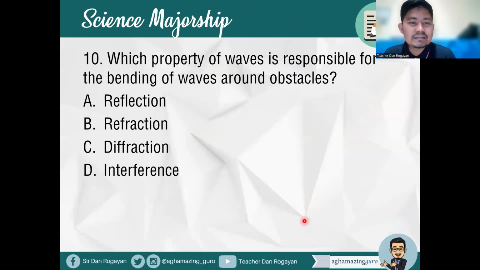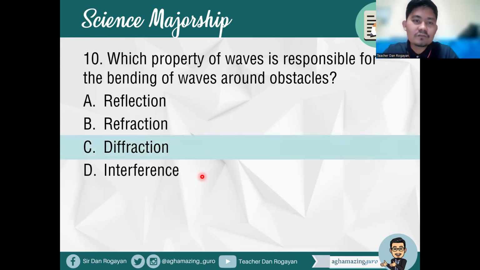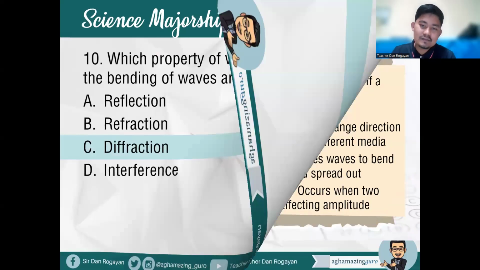Okay. Item number 10, which property of waves is responsible for the bending of waves around obstacles? So bending of waves. A, reflection, B, refraction, C, diffraction, D, interference. Okay, bending of waves around obstacles. So what is our answer for that? What's your answer here, future top notcher? Of course, that is letter C, diffraction. So the bending of waves around obstacles is diffraction.